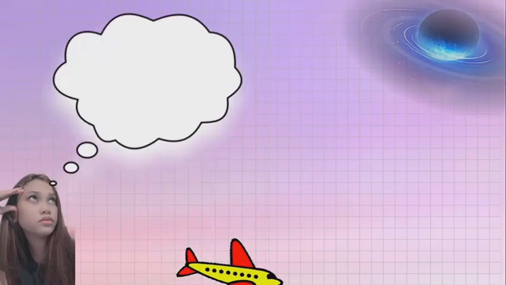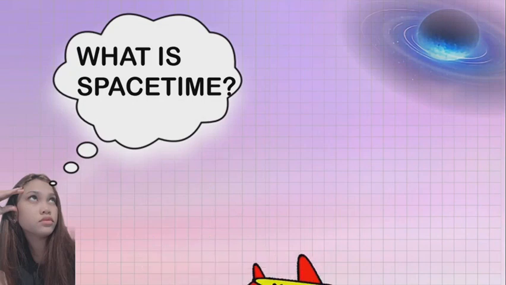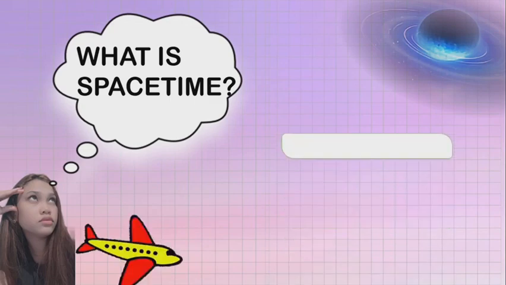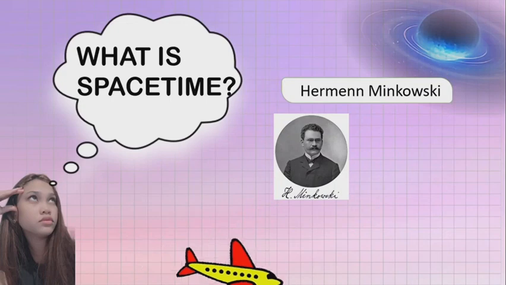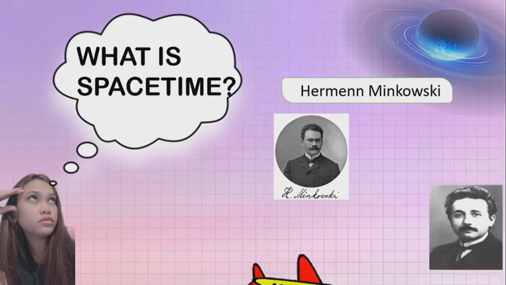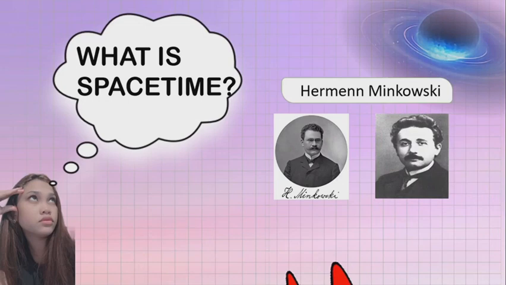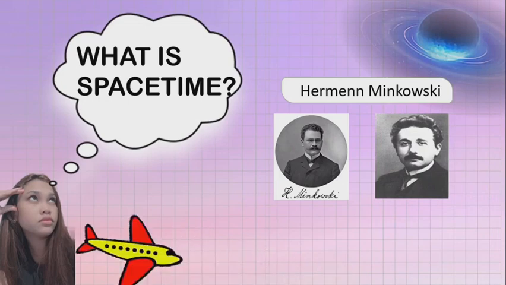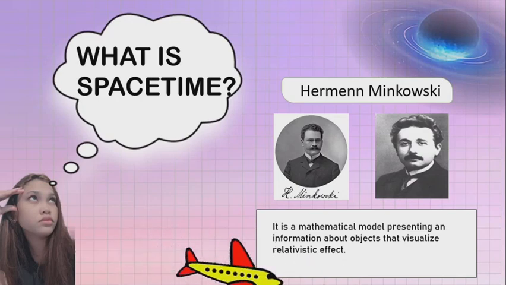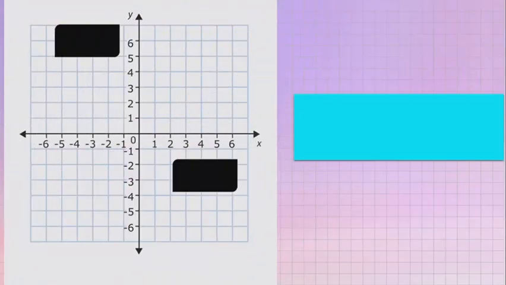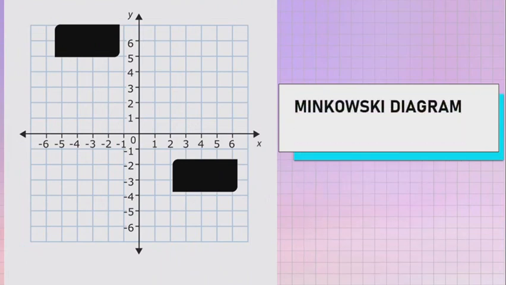So what is spacetime? Spacetime is a single concept to recognize the union of space and time, first proposed by the mathematician Hermann Minkowski in 1908 as a way to reformulate Albert Einstein's special theory of relativity in 1905. Spacetime is a mathematical model presenting information about objects that visualizes relativistic effects. Spacetime diagrams are commonly known as Minkowski diagrams.